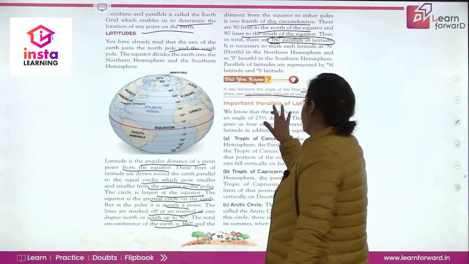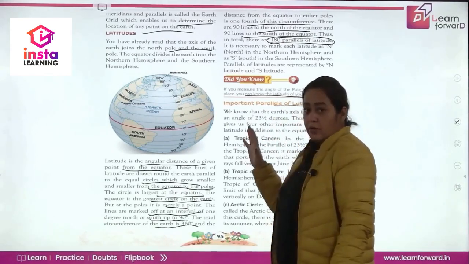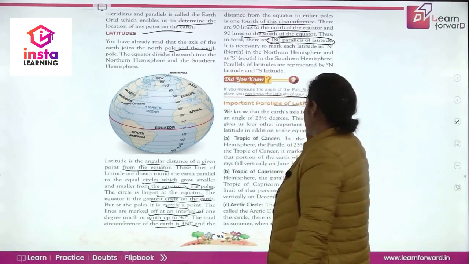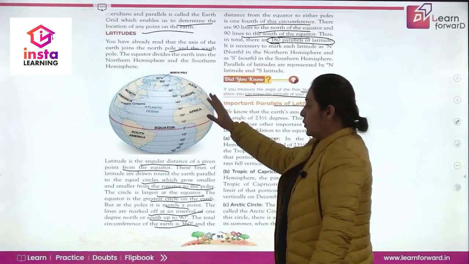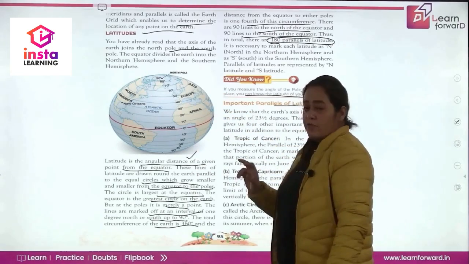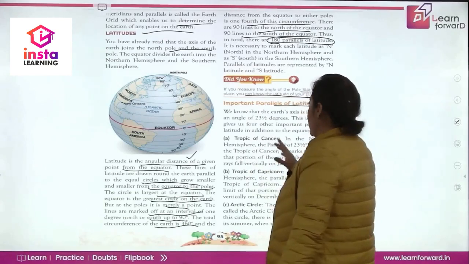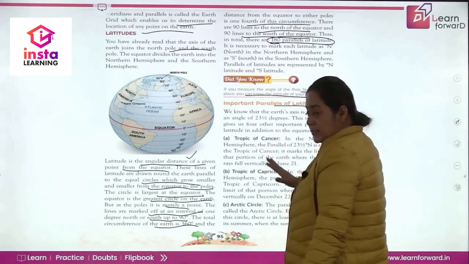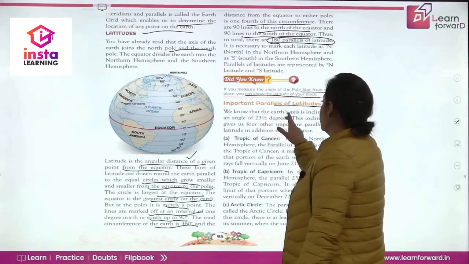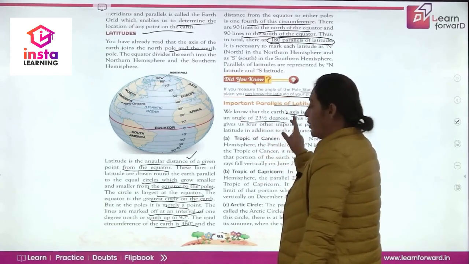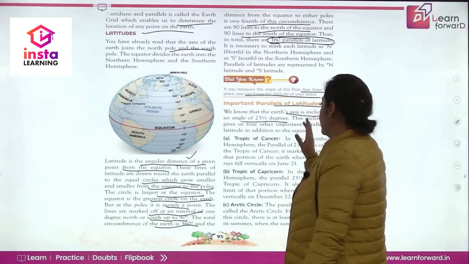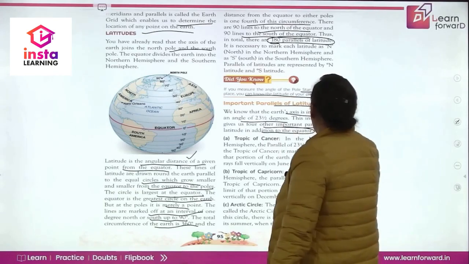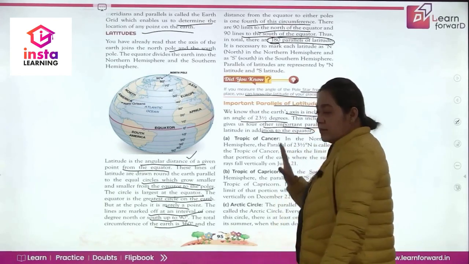Now understand the parallels of latitude. Along with equator, we are going to study four different lines of latitude, right? So what is latitude? Latitude is the angular distance of a given place from the equator. Now, the important parallels of latitude along with the equator, this is what we are going to study here. We know that Earth's axis is inclined at an angle of 23.5 degrees. This inclination has given us four important parallels of latitude in addition to the equator. This is very important यहाँ तो because everything is based on it. So please grasp it nicely.